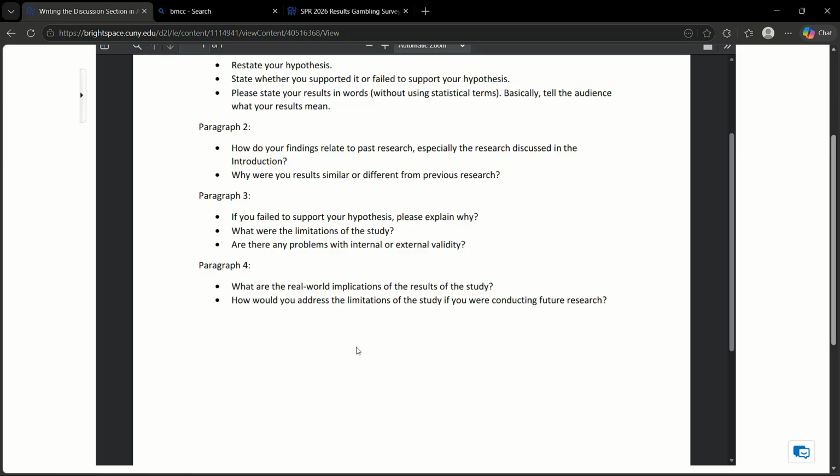And then paragraph 4, what are the real world implications of the results? Well, there's a lot of important implications of the results of the study because we're looking at what are the predictors of gambling behavior in a younger population. The problem is our sample's not big enough and we need more men in the sample. That's the limitation, right? But if we get that, which I plan on working towards by recruiting people from other disciplines other than psychology, psychology is predominantly female, right? The people taking this class are overwhelmingly female.